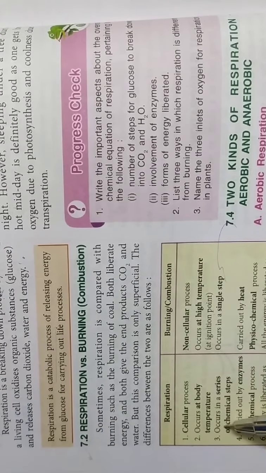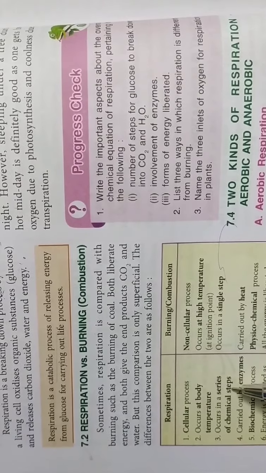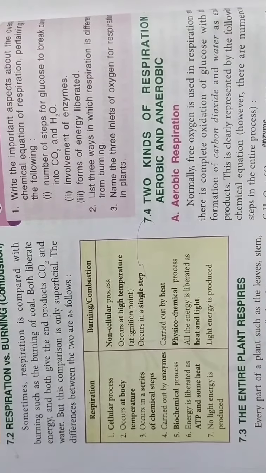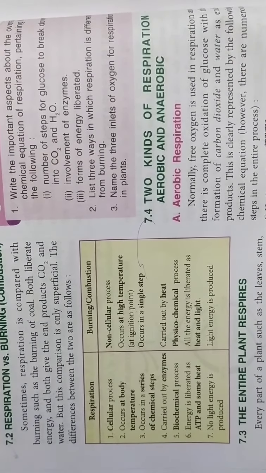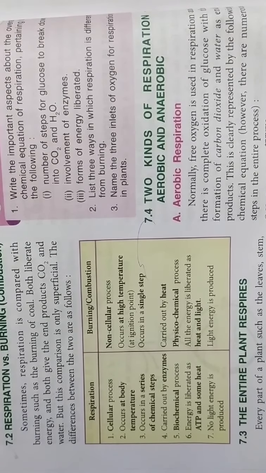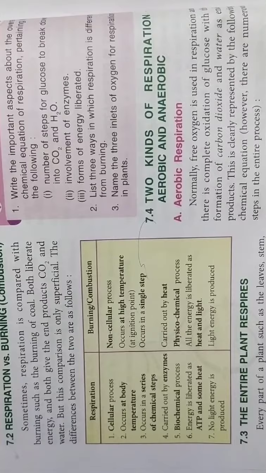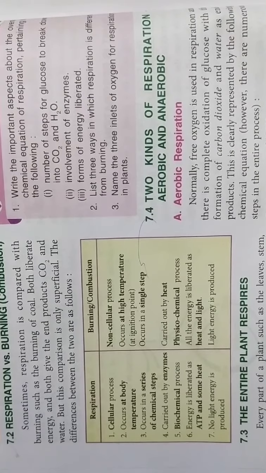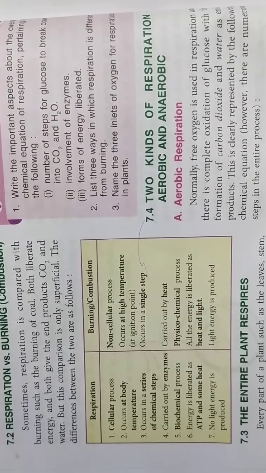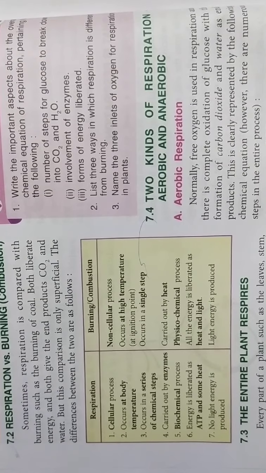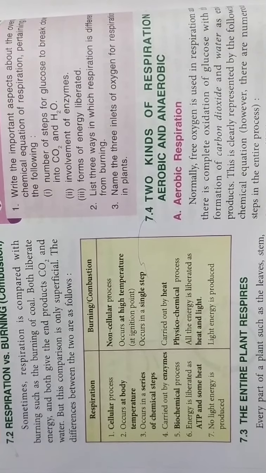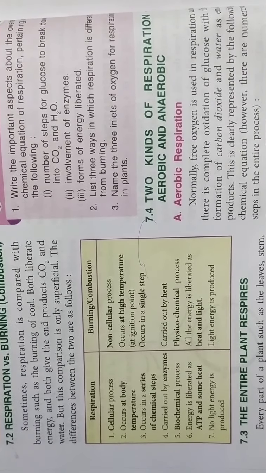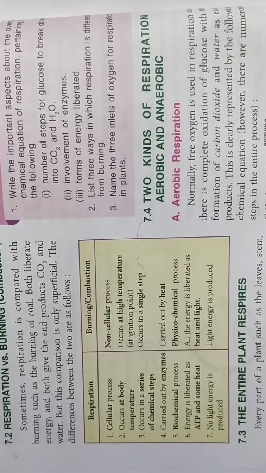Third, respiration occurs in chemical steps. As I told you, there is a series of steps, whereas burning takes place in a single step. Respiration is carried out by enzymes, and in burning no enzymes are present. Respiration is biochemical and physiochemical, a physical process and chemical also, because certain things are converted, their chemical properties are changed. Here energy is liberated as some heat and ATP, whereas in burning all energy is converted into heat and light. In respiration no light energy is produced, whereas in burning light energy is produced. So just a mere comparison, you can go through it.